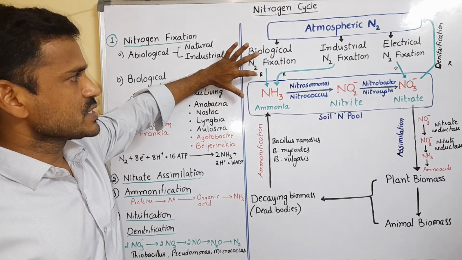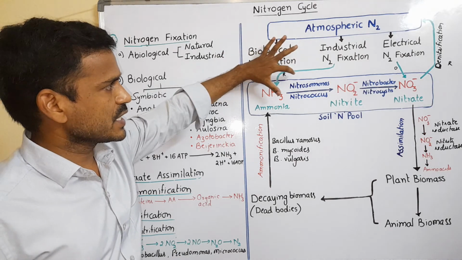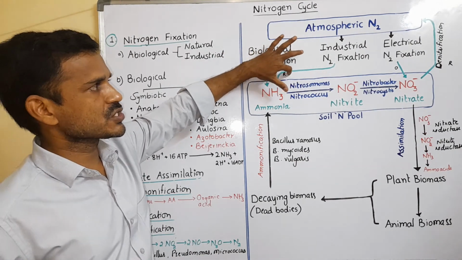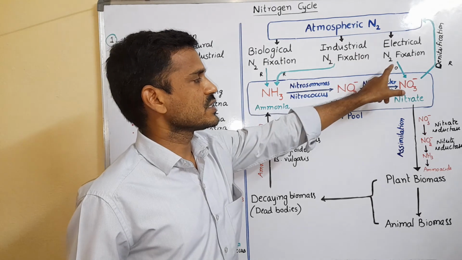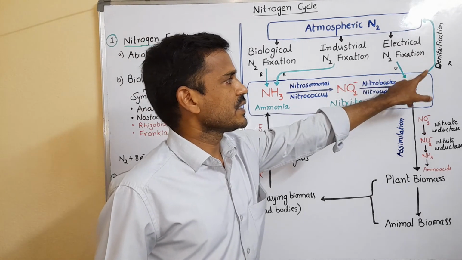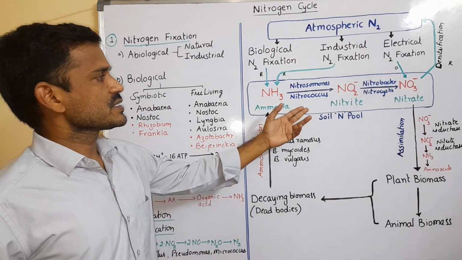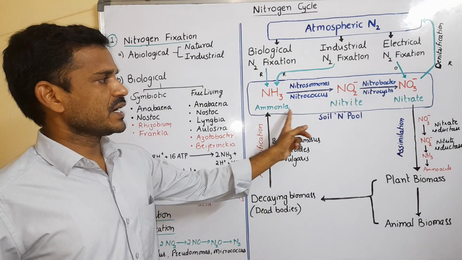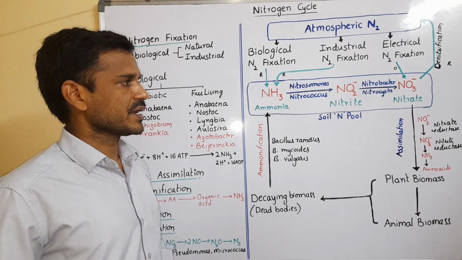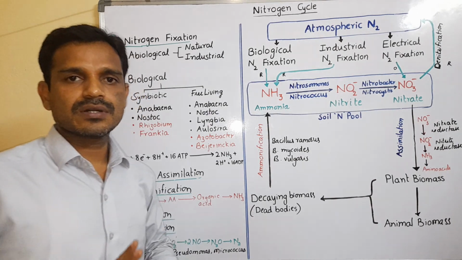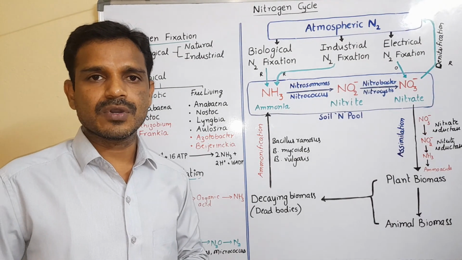Biological nitrogen fixation is a reduction step, and industrial nitrogen fixation is also a reduction reaction. Electrical nitrogen fixation is oxidation, denitrification is a reduction step, and nitrification is an oxidation reaction. So that is about the nitrogen cycle and nitrogen metabolism. Thank you.